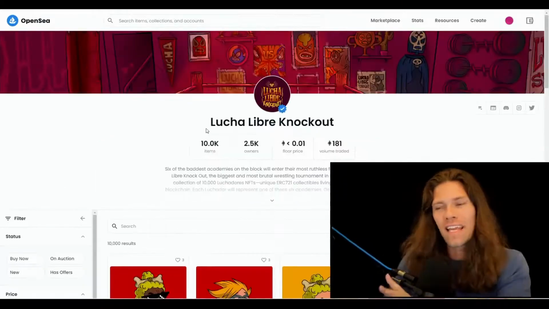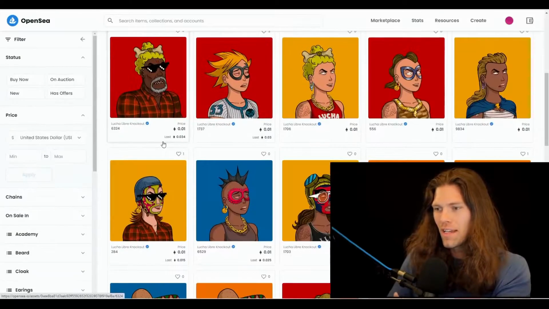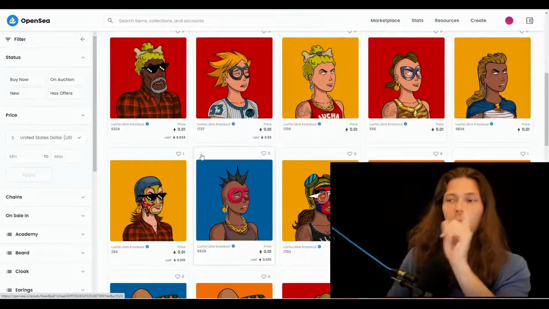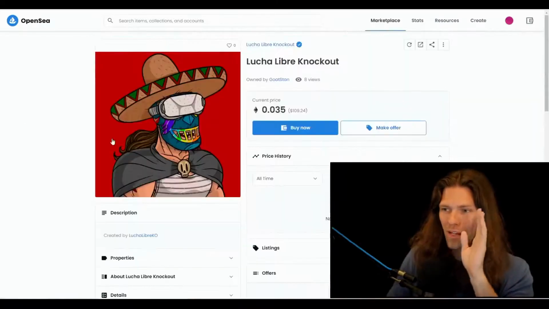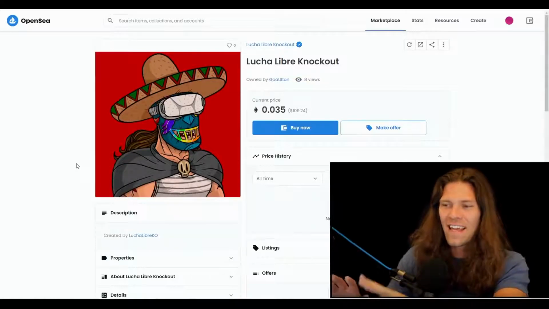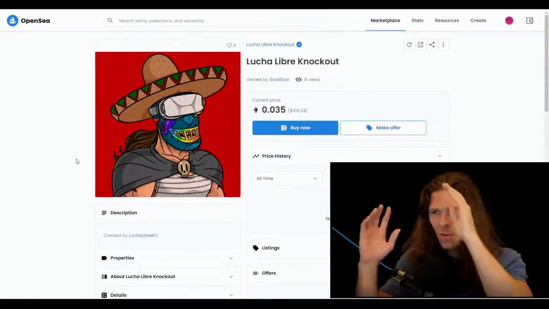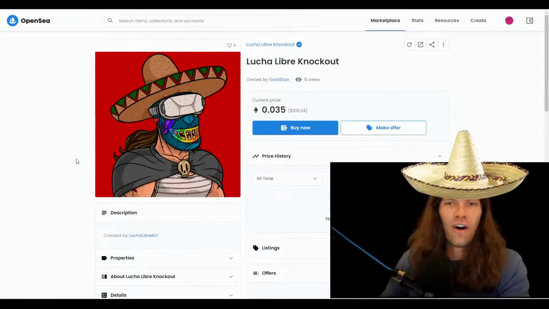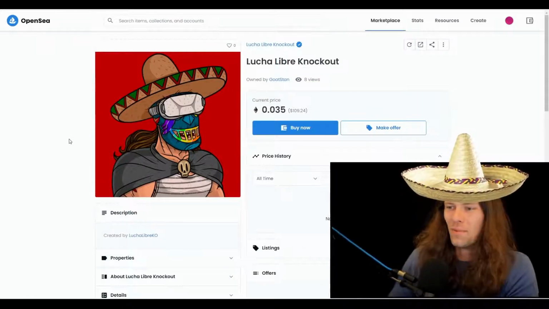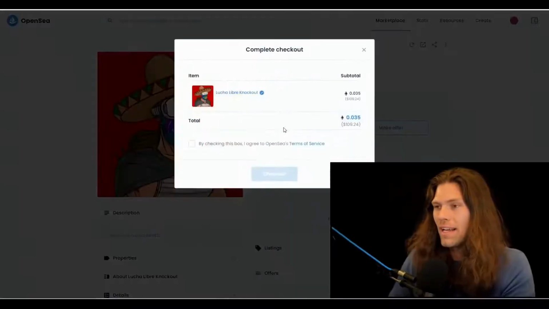So I did some browsing and I came across this collection that really stood out to me. It's the Lucha Libre Knockout. I don't know, they got bold colors, cool characters, but mostly it stood out to me because I came across this character, which I'm calling High Max on Halloween because it looks like me if I was, I'm imagining me baked wearing every single Halloween costume possible. And this one's $109. So in order to buy this, click buy now.